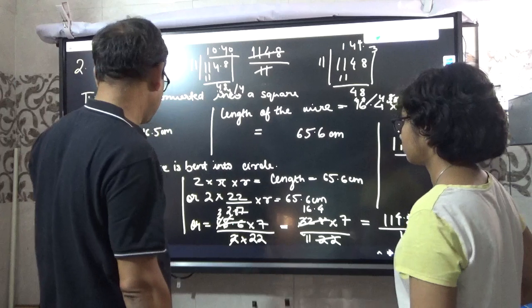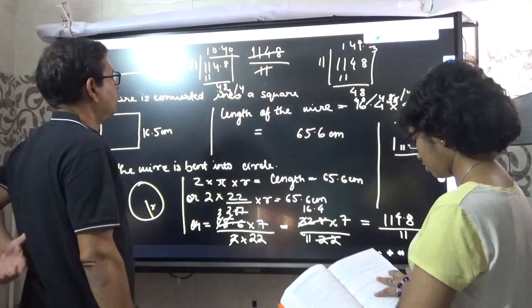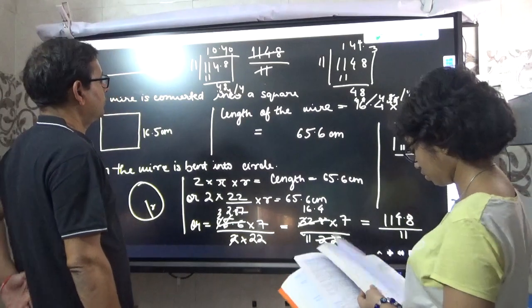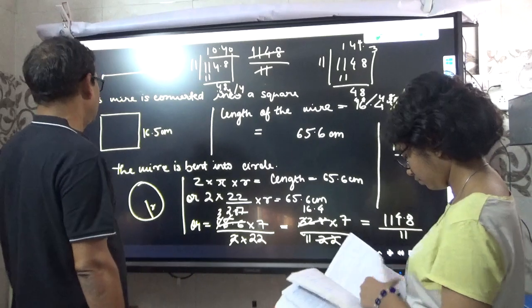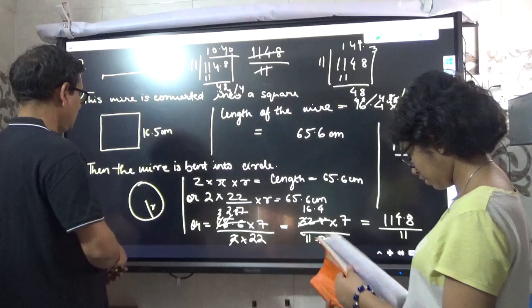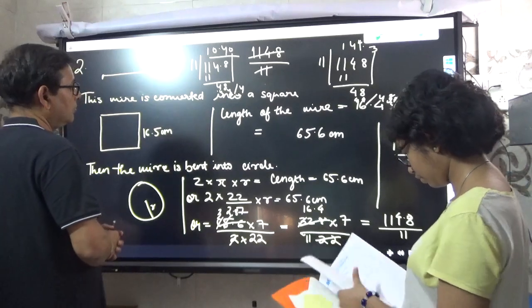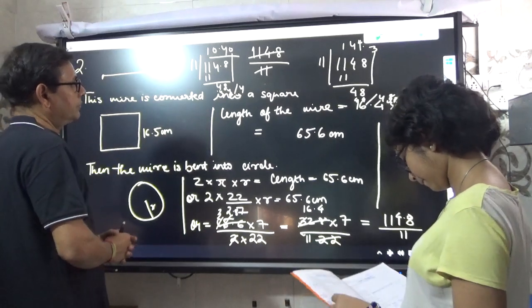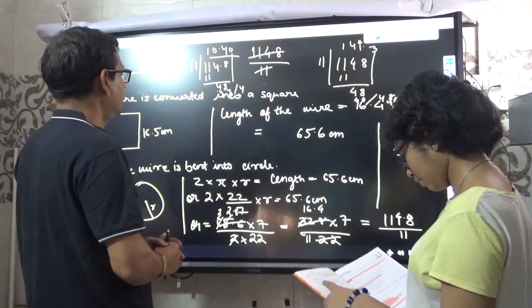Check your answer. I have to find the chapter again. Mensuration.